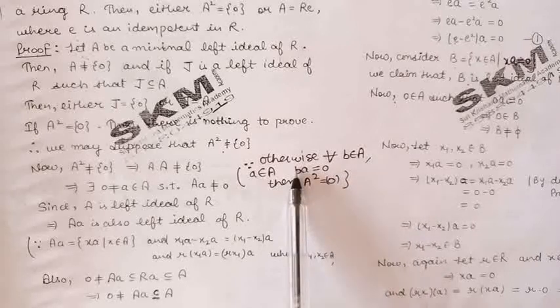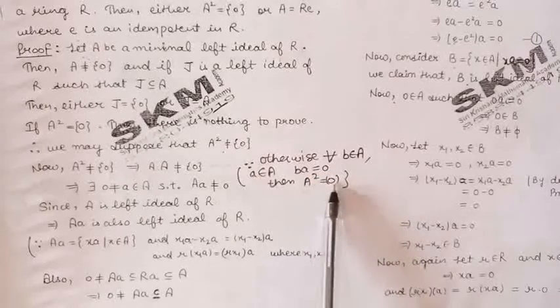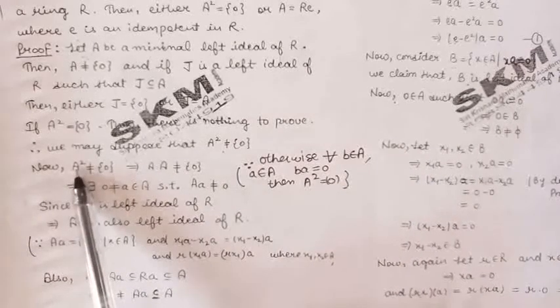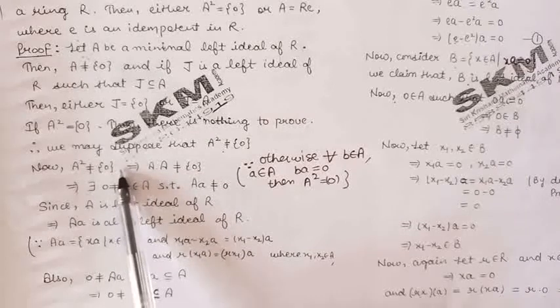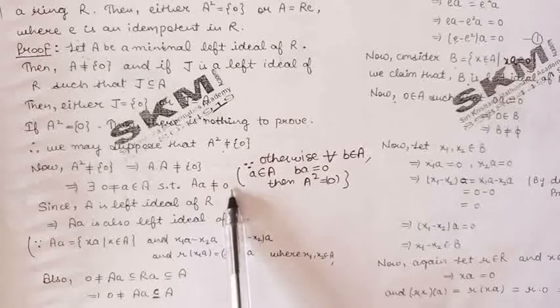Now because a belongs to A, b into a belongs to A square, so A square will be 0 and we will get a contradiction.